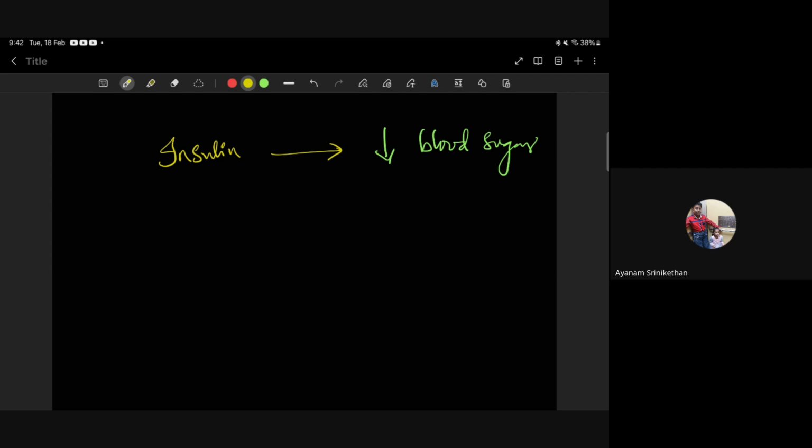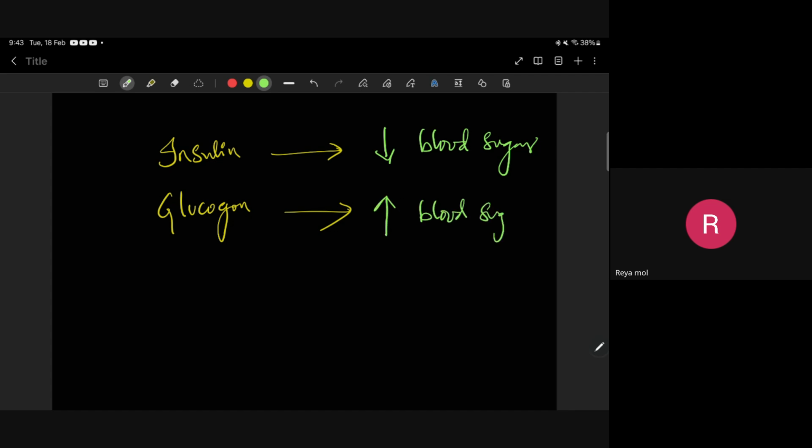Okay, what happens if there is already less sugar in our body, in the blood? Then glucagon. Very good. Who is this? Ria. Yes, correct. What is the function of glucagon, Ria? Ma'am, it will increase the sugar level in the blood. Very good. This is the answer I expected. In our body, there are two hormones produced: one is insulin, the other is glucagon.